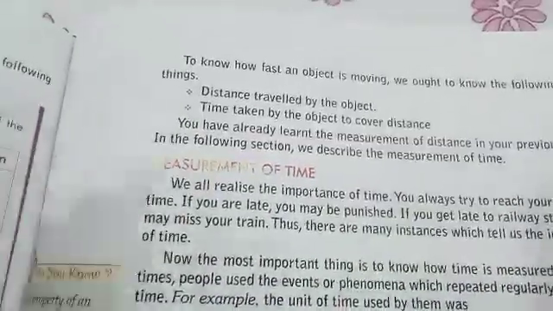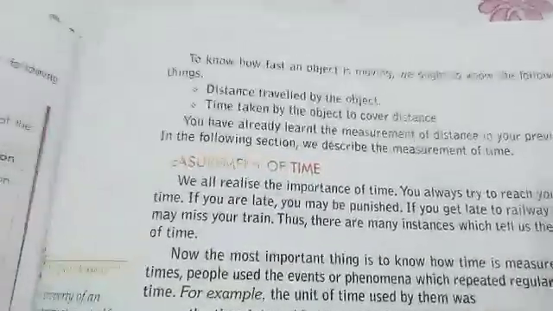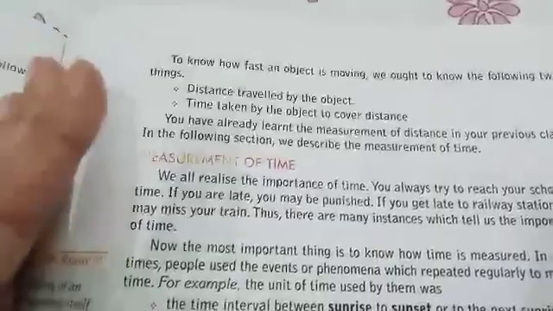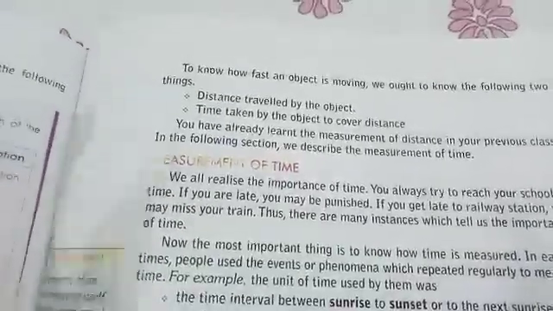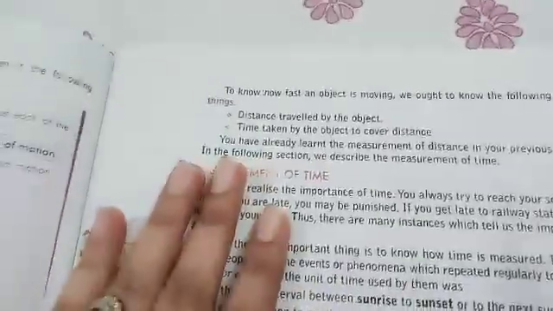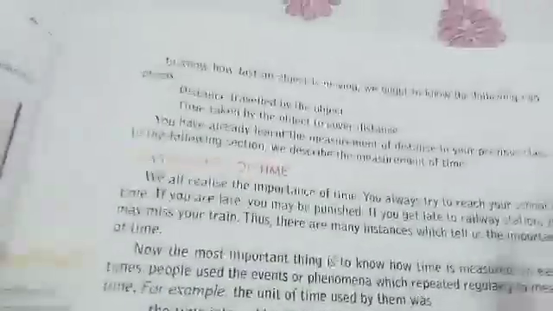Second is how much time is taken by the object to cover the distance. You have already learned about the measurement of distance and time. By measuring the distance and the time, we can tell whether an object is moving fast or slow.